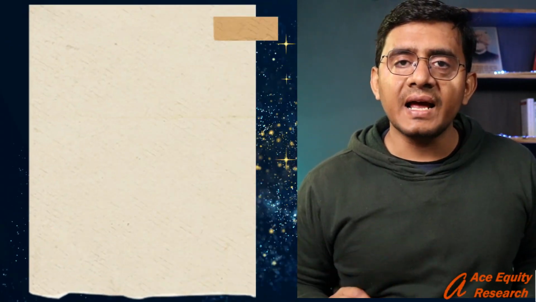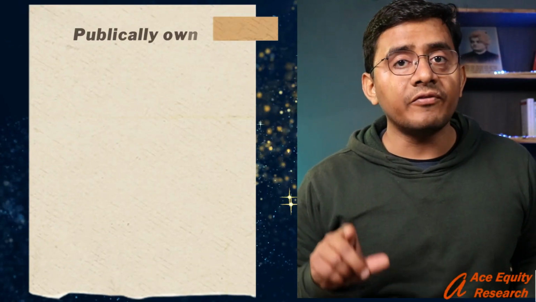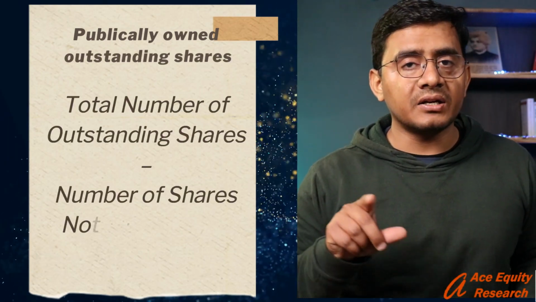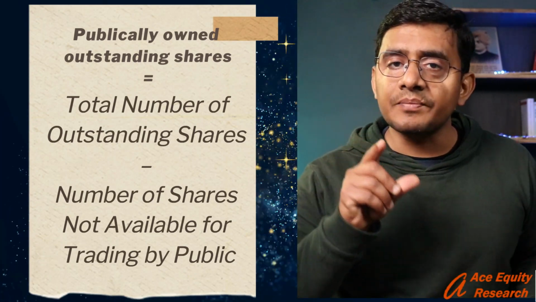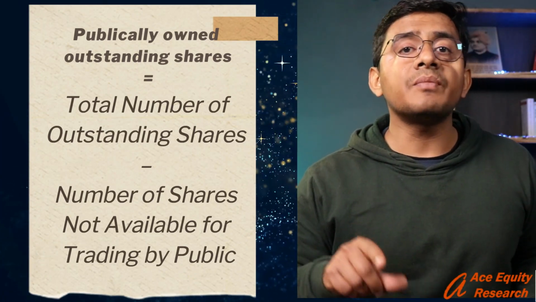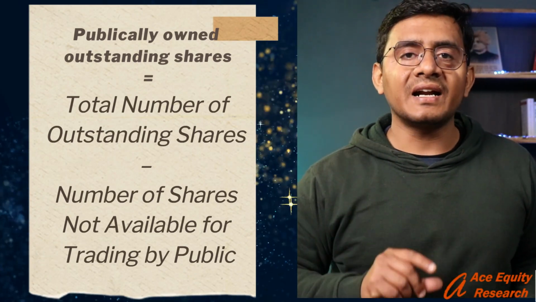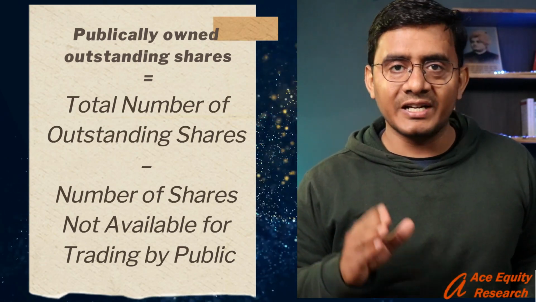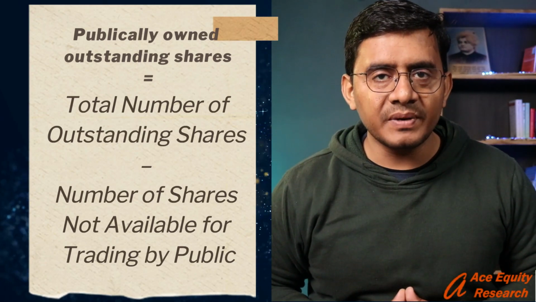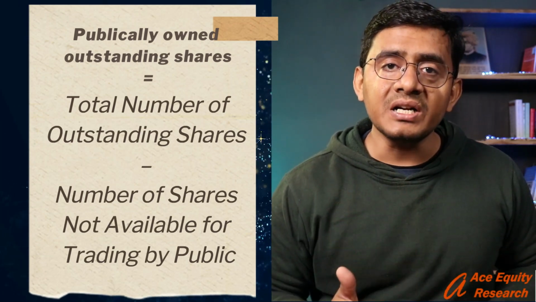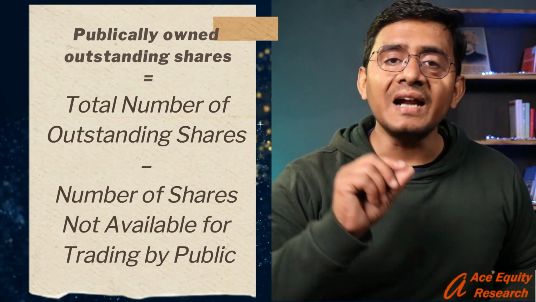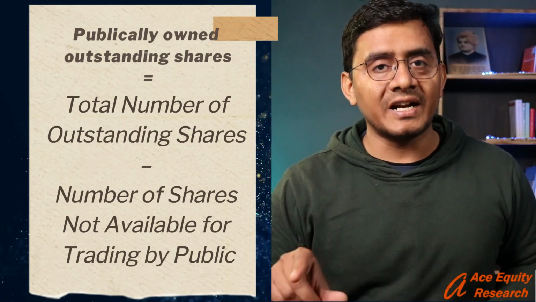Now let us understand what this term publicly owned outstanding shares means. When we subtract the number of outstanding shares which are not available for trading by the public, which are held by either the government or the promoters or the financial institutions, from the total number of outstanding shares, then we get the value of publicly owned outstanding shares. And to make it even simpler, the shares which are available for trading in the stock market for the general public like you and me are known as publicly owned outstanding shares.